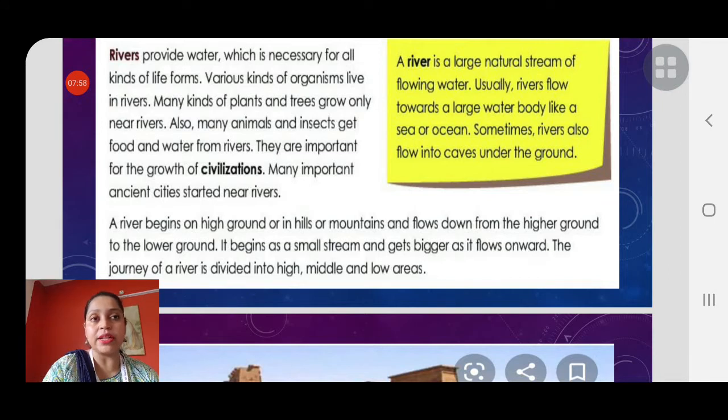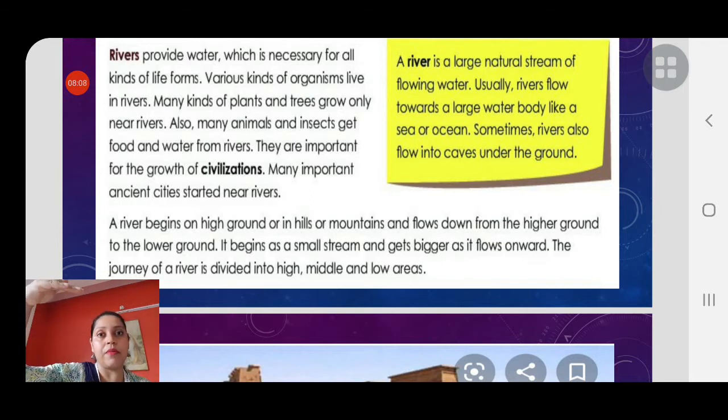A very important thing I want to tell you, children: a river always begins on high ground. A river will flow from high to low, to the lower ground. It begins very small, and then it gets bigger as it flows onward.